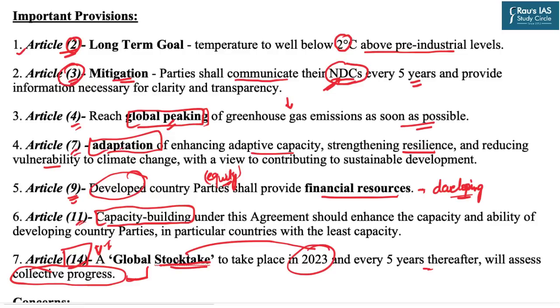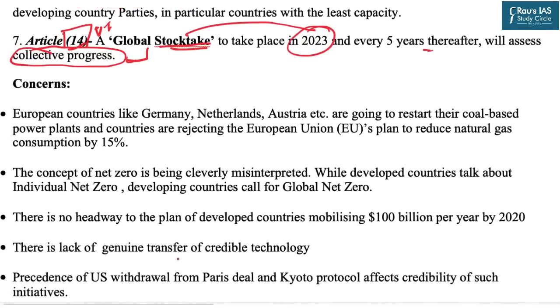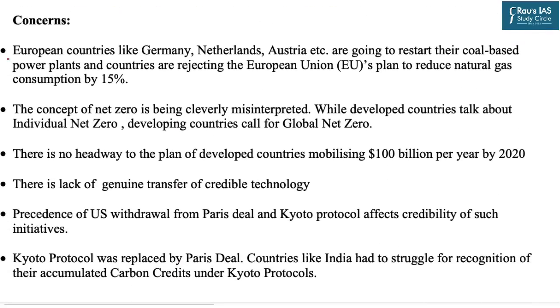However, in the context of today's article, there are certain concerns and issues. The first and the foremost thing is that the European countries, for example Germany and Netherlands, are backtracking on their climatic commitments.